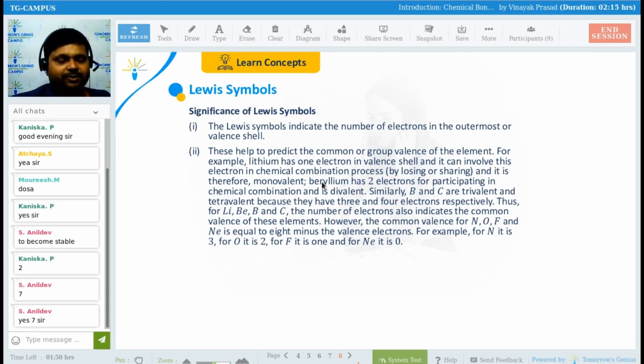Okay. So what is the significance of this Lewis symbol? Can you please answer this question? It will tell you the number of outermost electrons. And it will also show you how many electrons you will add or remove so that you will get a stable compound or stability of the element. Yes or no? Fine, everyone? Are you comfortable, everyone?